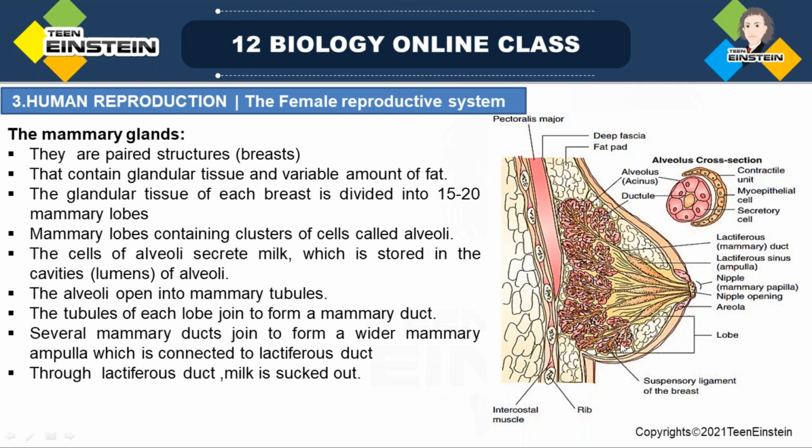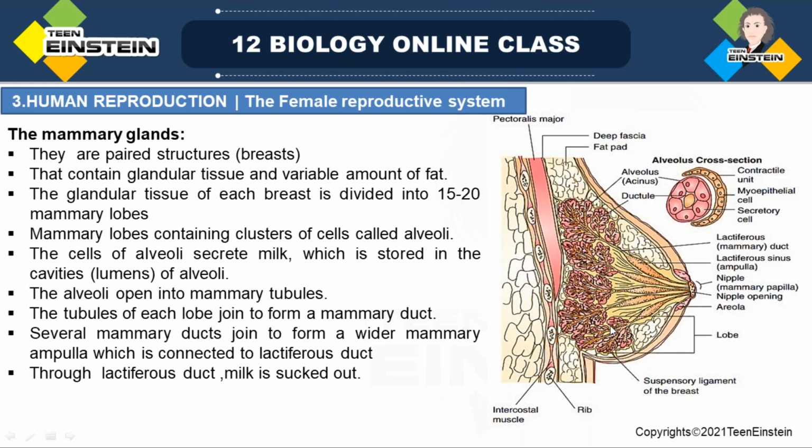These mammary lobes have clusters of cells. Here you can see the clustered cells of the mammary lobes, and these cells are called alveoli. This is the cross section of alveoli.